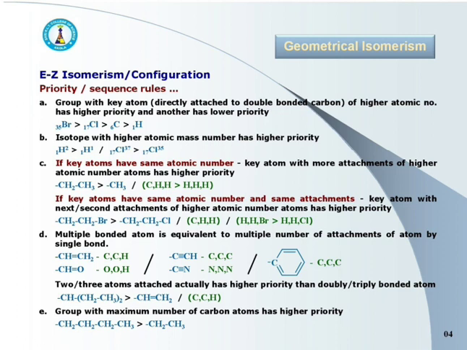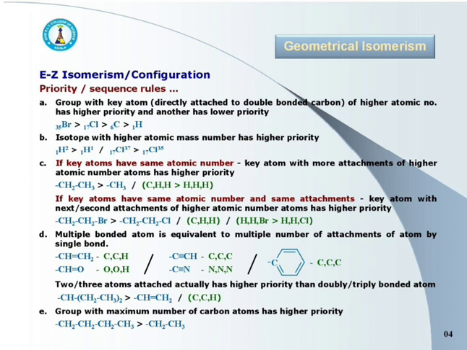Next one, CH double bond O. Here, for key carbon, we have to consider attachments as O, O, H, that is oxygen, oxygen, hydrogen, because oxygen is doubly bonded to key carbon. Next, in case of C triple bond CH, for first carbon or key carbon, the attachments are carbon, carbon, carbon.